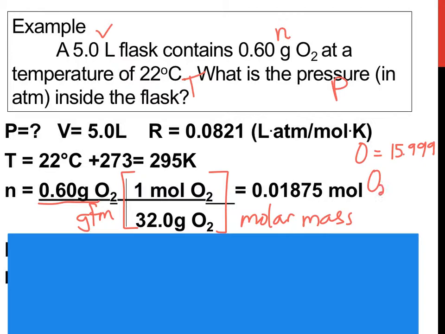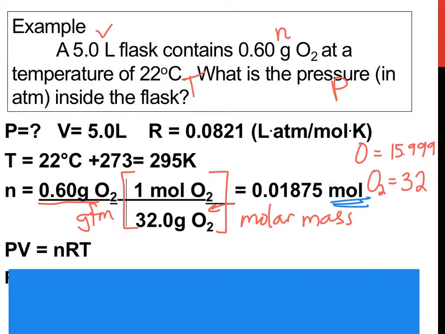And since there are 2 oxygen atoms, we're going to go ahead and bump that up to 32. It's like saying 16 times 2. And that value, of course, goes right here. That is how many grams per mole of O2 there is. And we finally get our amount in moles, which is what we want.